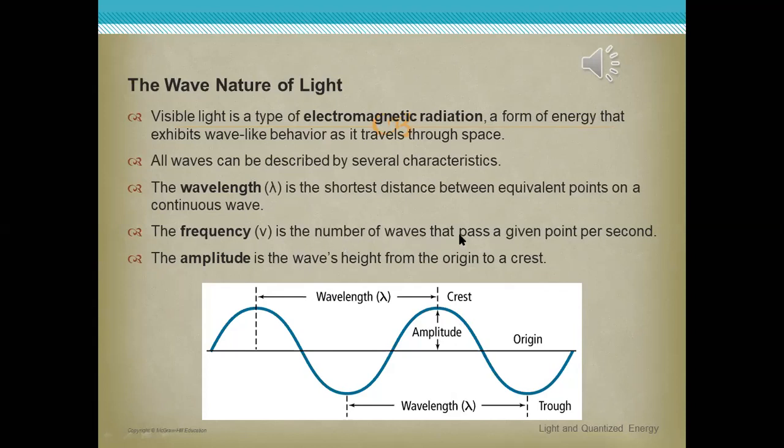Frequency means the number of waves. This is half a wave, and this is also half a wave, so from this point to this point is one wave, and from this point to this point is another wave. So this shape includes two waves, and any wave includes a crest and a trough. So this shape includes two complete waves. Understand me, guys? Any problem till now?